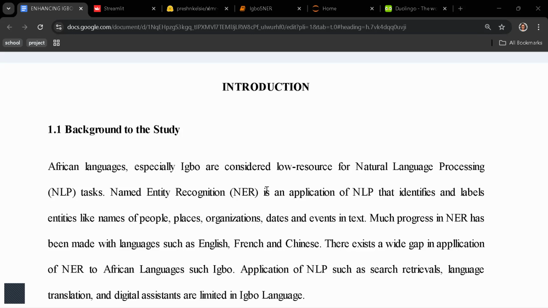So NER is what is used in such domains to extract significant things like names of people, names of places, names of organizations, and dates. They even use NER in recommender systems. For example, Netflix and Google usually collaborate with these applications. So maybe Google will find out, using their NER or NLP, the most searched movie name in Nigeria at the moment.